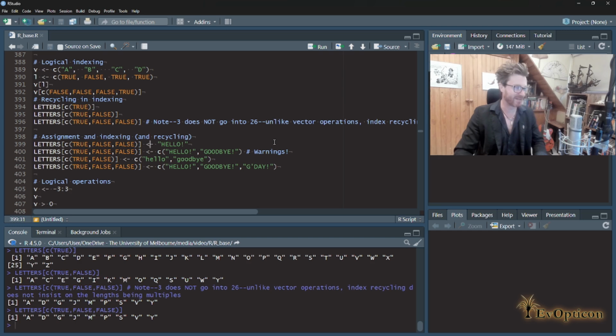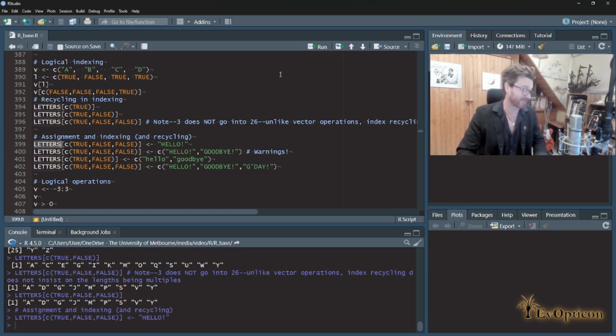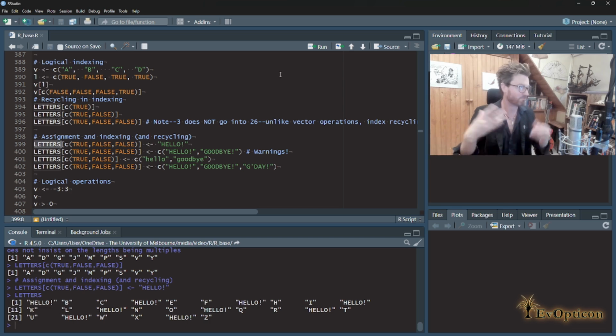What happens if we combine that with this assignment operator, the operator that wants to shove things in? Is this going to select out every third element, and then in that third element, shove the value hello? Well, we can run it. It doesn't throw any warnings or errors. Let's look at what it's done. Exactly, it did that. So this is brilliant as well, right?